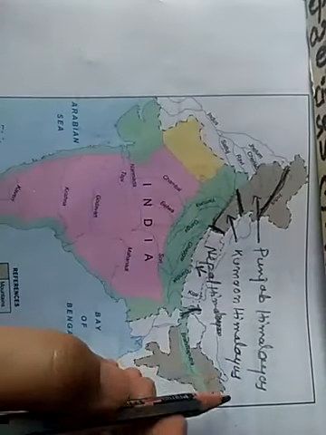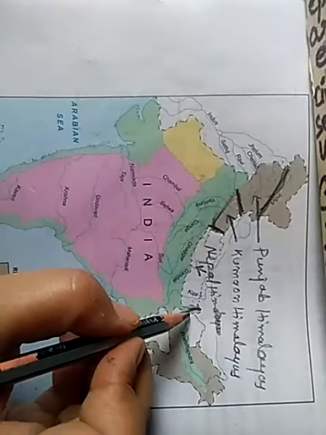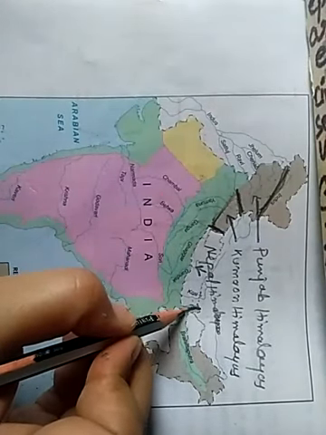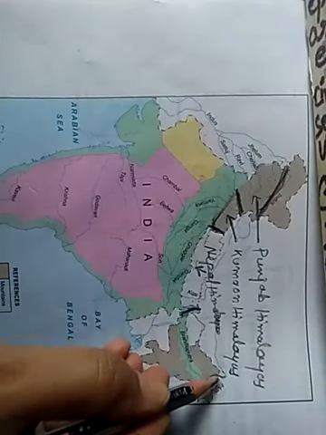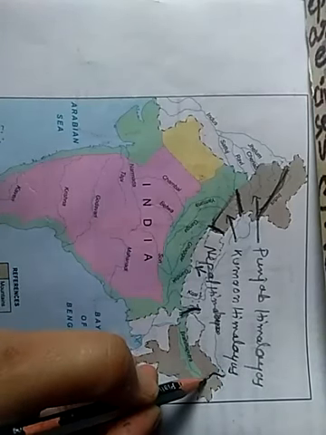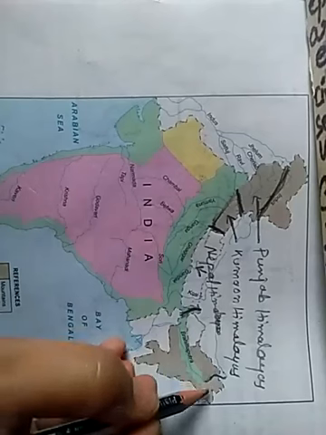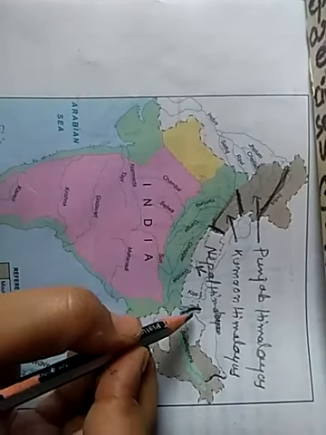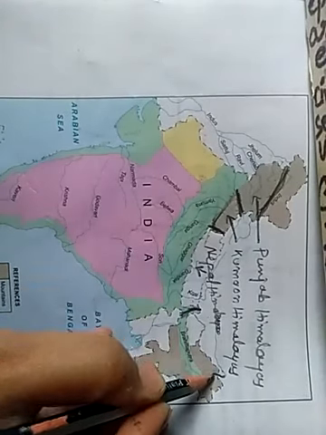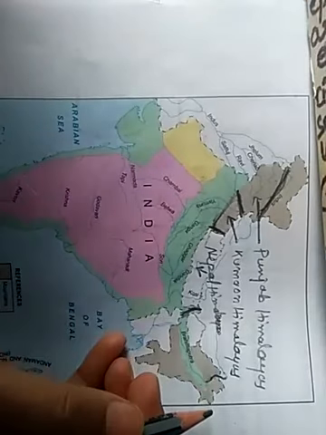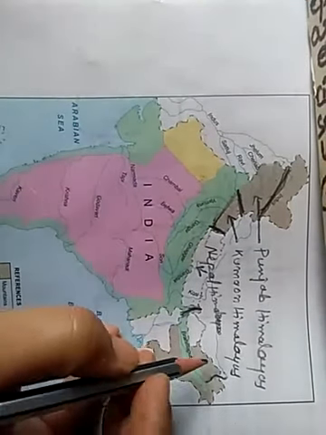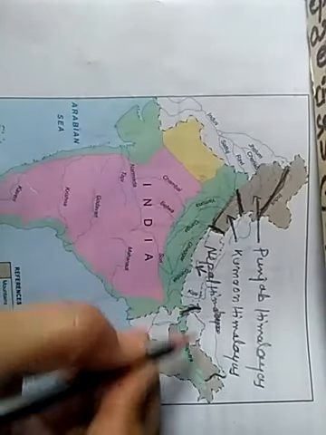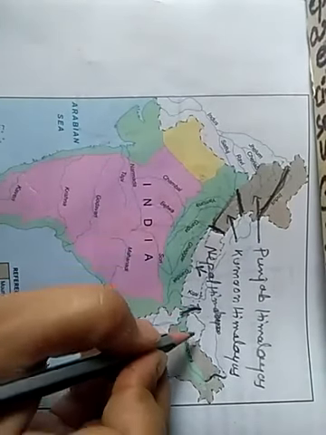Then the part of the Himalayas lying between river Tista and river Dihang. The Brahmaputra river is known as Dihang in Arunachal Pradesh. So the part of the Himalayas lying between river Tista and river Dihang is known as the Assam Himalayas.